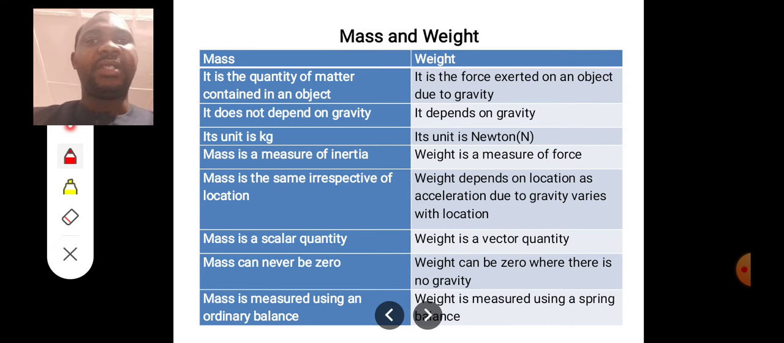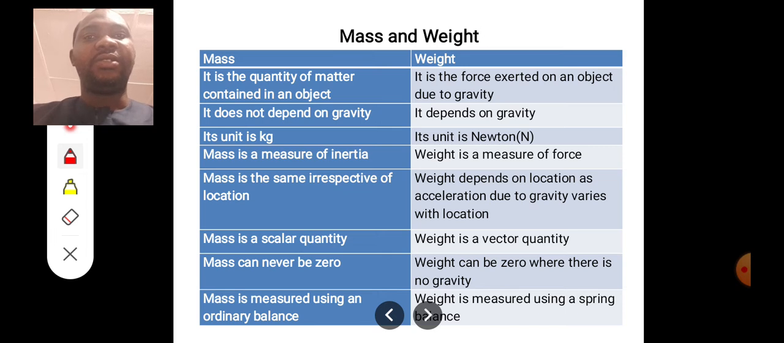Mass is a measure of inertia. Measure of inertia means measure of resistance to motion. But weight is a measure of force. Again, mass is the same irrespective of the location. That means the mass of an object on Earth is 5 grams, and the mass of the object on the moon is also 5 grams. It does not change. But weight depends on the location, as the acceleration due to gravity varies with location.